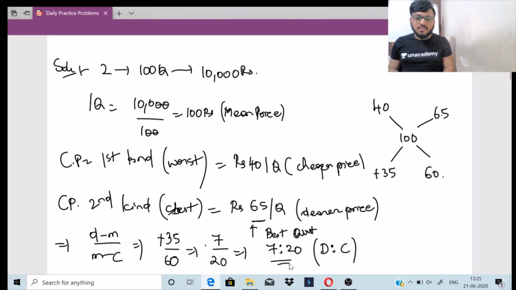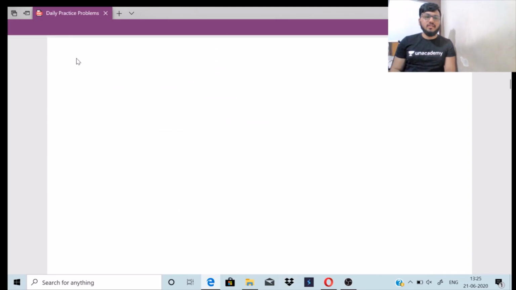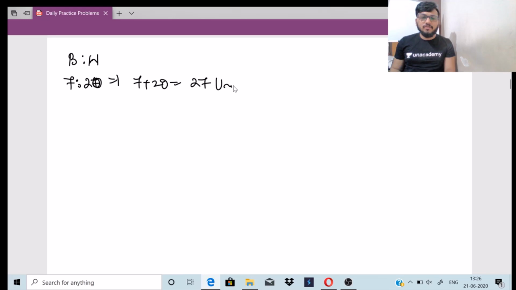When the price is very cheap, we buy it in more quantities. That is where this mixture and allocation rule applies. So 7 by 27. The best to worst is given by the ratio 7 is to 20. So the total quantity will be 7 plus 20, which is 27 units. In these 27 units, 7 units are of the best rice, 20 units are of the worst rice.